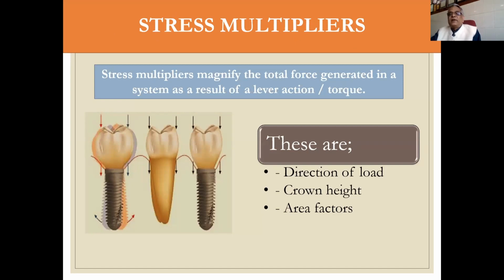So what are the stress multipliers? Stress multipliers are direction of load, height of the crown, and area factors. Area factors mean number of implants, size of the implant, and width of the implant. We will discuss it. Stress multipliers magnify the total force generated in a system as a result of lever action or torque. We have to avoid torque and lever action for the success of our implant.